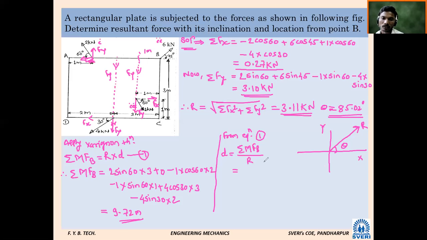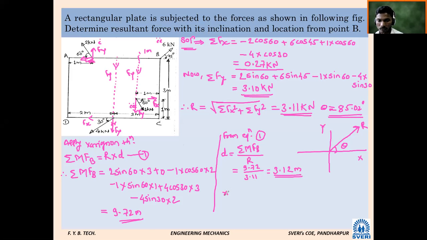Calculate this. 9.72 divided by 3.12. Tell me the value of D. 3.12 meter. Very good, this is the correct answer for D.